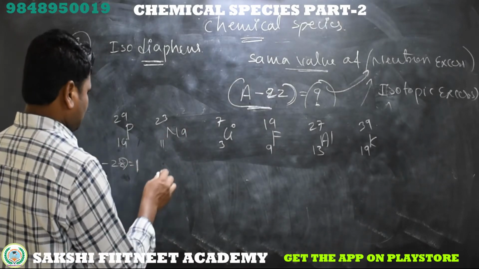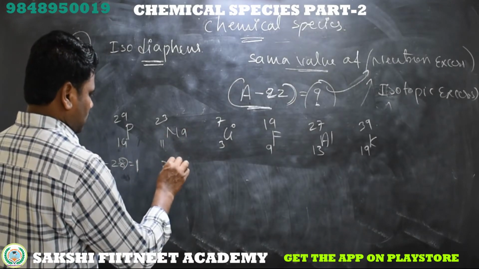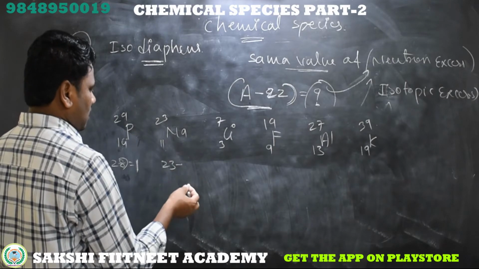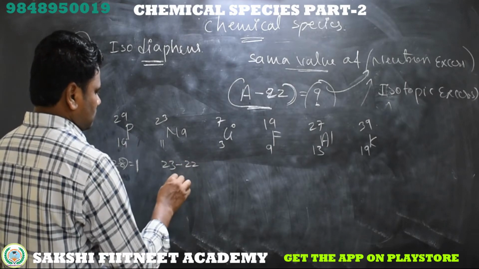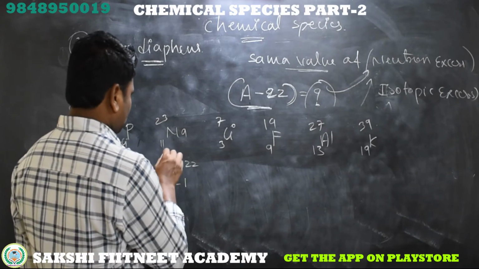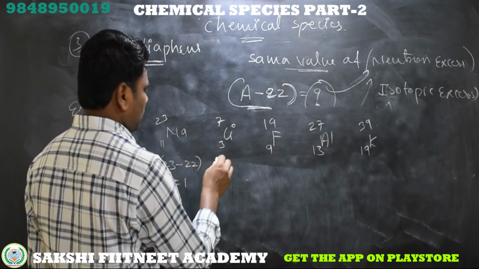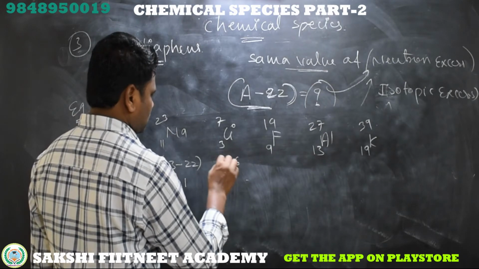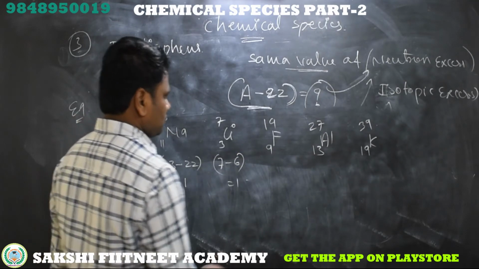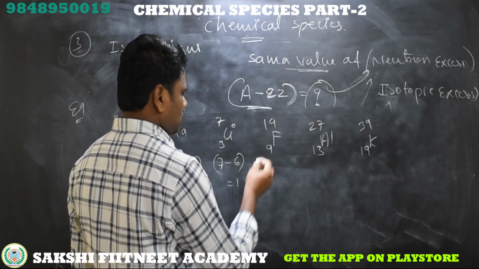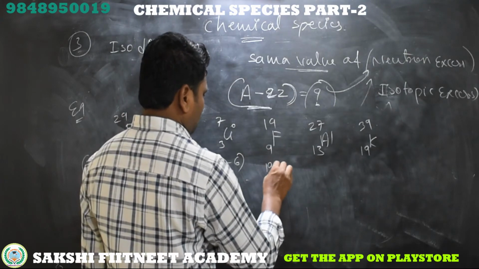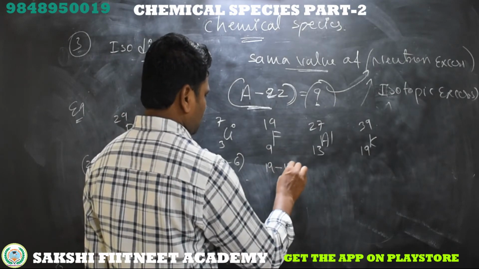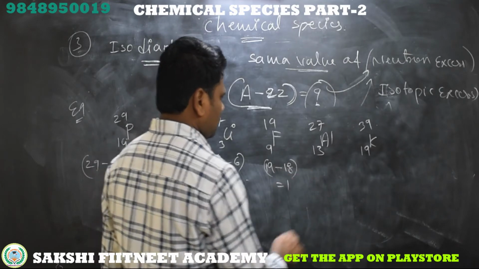Coming to sodium, 23 minus 11 into 2, that is 22, which is equal to 1. Now 7 minus 2 into 3, that is 6, is equal to 1. Fluorine, 19 minus 9 into 2, 18, is equal to 1.